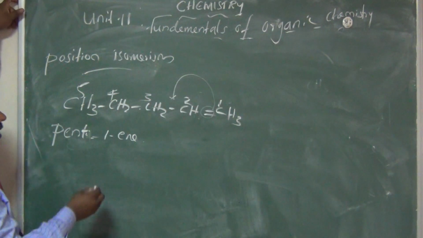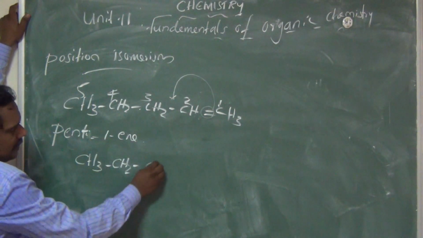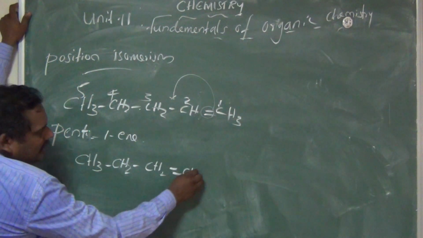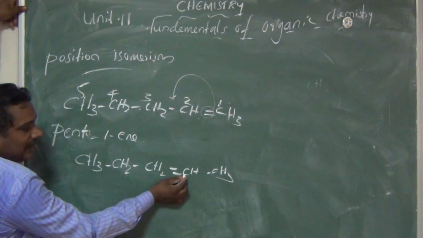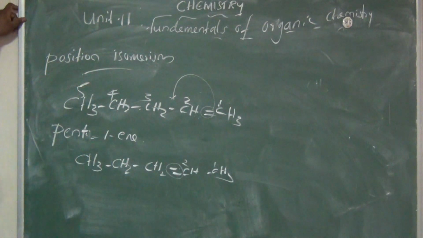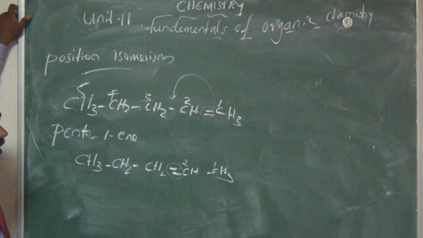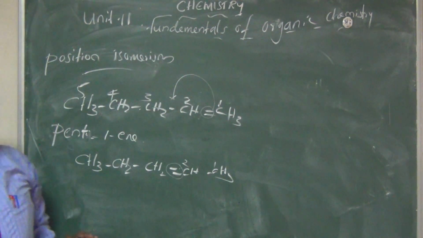So what is the formula of this compound? CH3, CH2, CH double bond CH, CH3, am I right? The second carbon has the double bond, so what is the name of this compound? Pent-2-ene, am I right? So what is position isomerism?